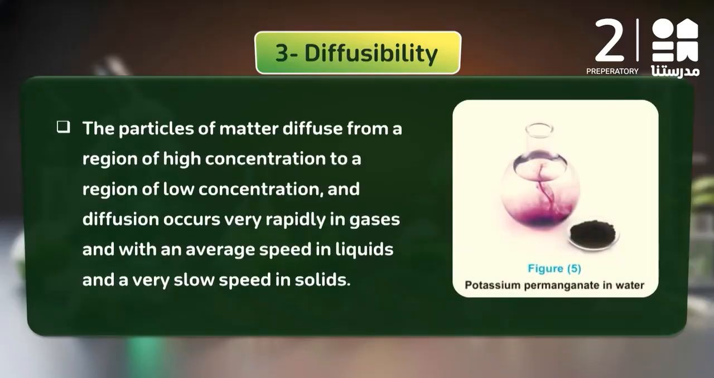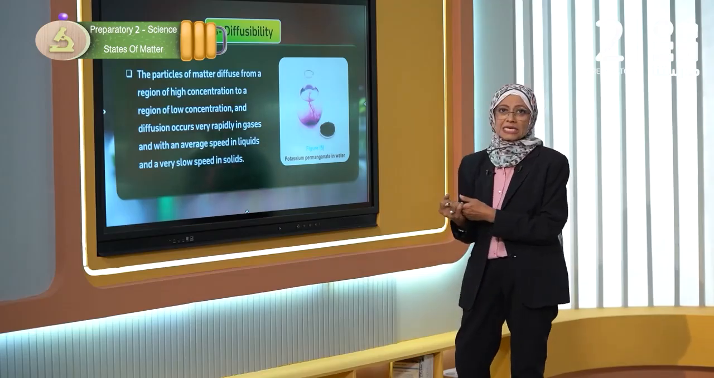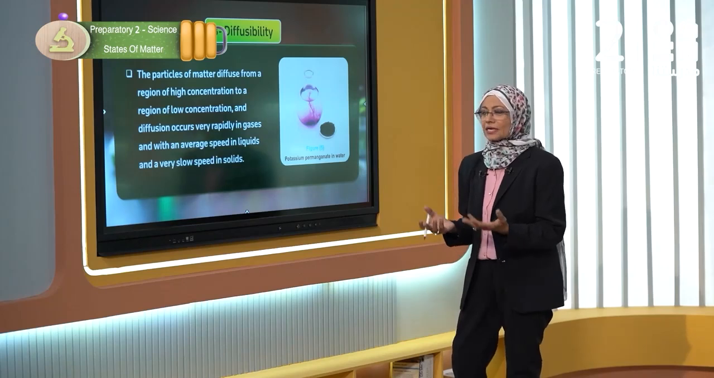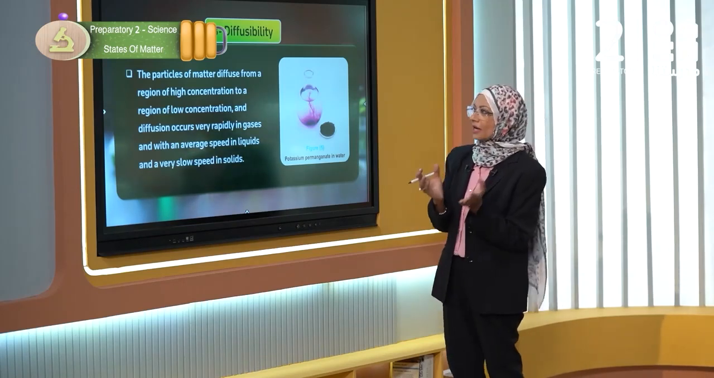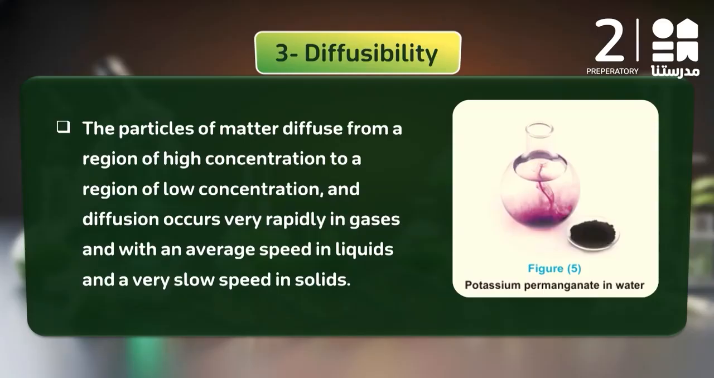Let's go to diffusibility. Diffusibility comes from diffusion. What is the meaning of diffusion? Diffusion means the motion of the particles from the high concentration to the low concentration. Diffusion is how the particles move: the particles transfer from the highly concentrated area to the low concentrated area. So it depends on the motion of these particles.